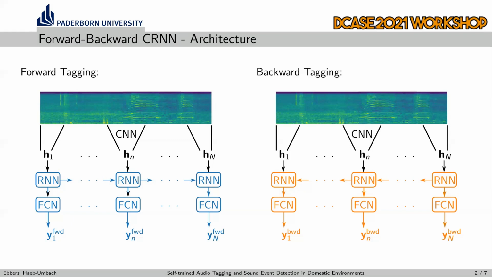The forward-backward CRNN consists of a shared CRNN front end, followed by two separate recurrent classifiers, where one classifier is processing the input audio in forward direction, shown here in blue, and another backward classifier is processing the input signal in backwards direction, shown in orange.